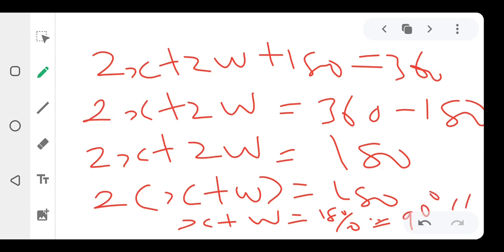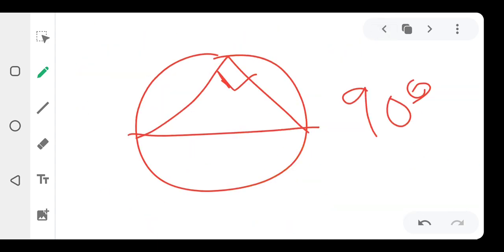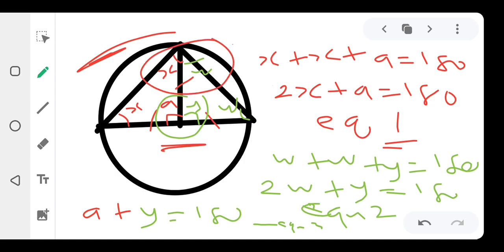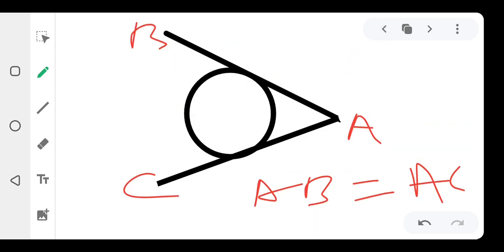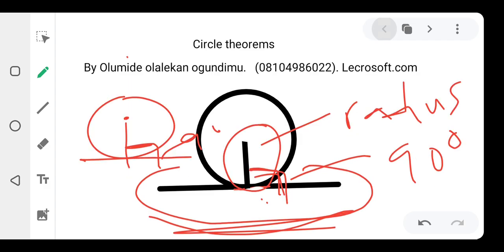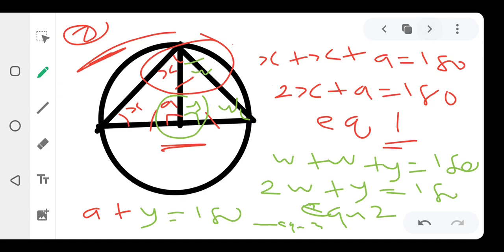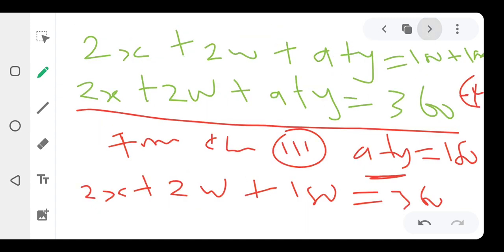90 degrees, right? So what is our x plus w in the question, I mean in the quadrilateral, in the semicircle? X plus w that we have here is equal to 90. So that is the reason for that theorem: the angle in a semicircle is equal to 90 degrees. Please let us take note of that. I'll call it my theorem 2. Okay, so that's all about that. Please let us move on to the next theorem I'm going to be talking about.